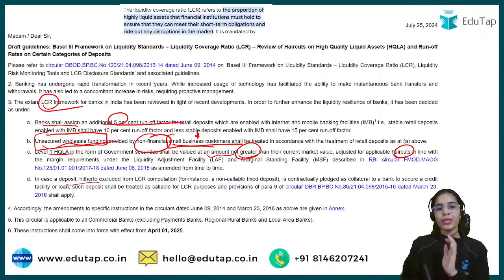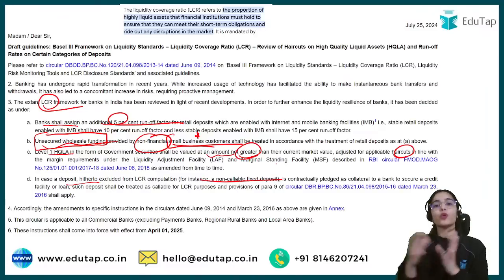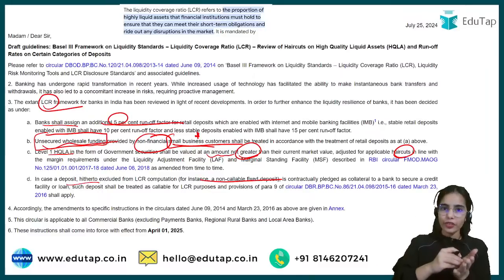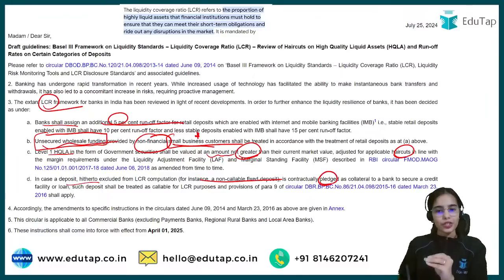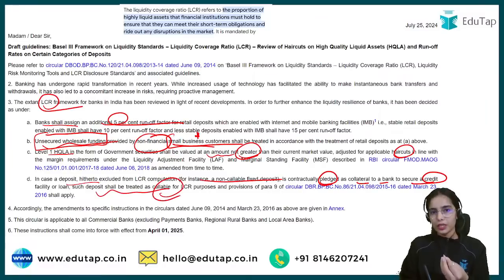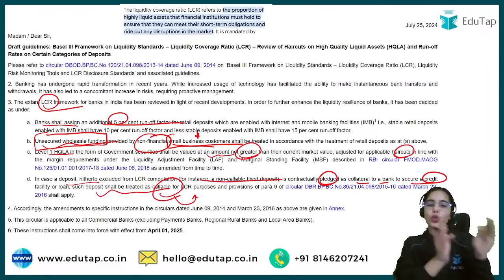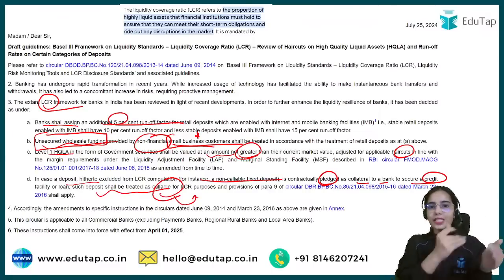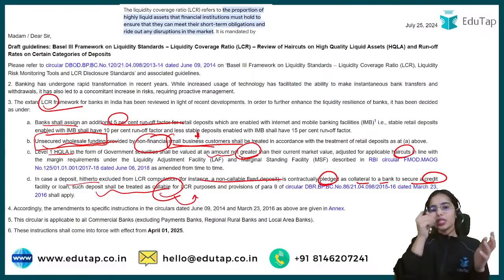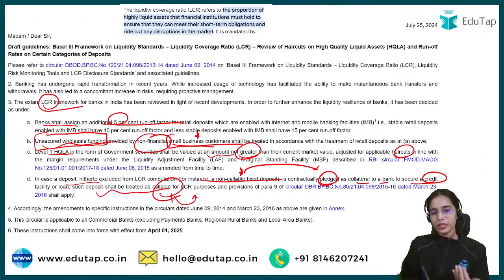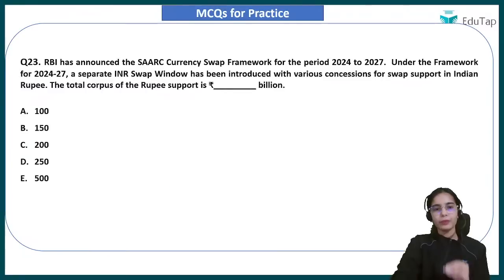In case a deposit is a non-callable fixed deposit, a fixed deposit that cannot be taken out before maturity, but that non-callable fixed deposit is contractually pledged as collateral to a bank to secure a credit, to take a loan, such a deposit shall be treated as callable. You can understand that as soon as I am not able to repay the loan, the non-callable fixed deposit that is the collateral will be taken out. So if it has become a collateral, it should be treated as callable. Okay, this is the idea.